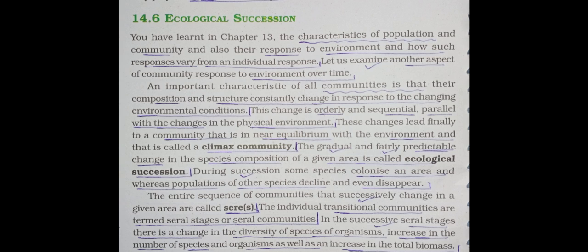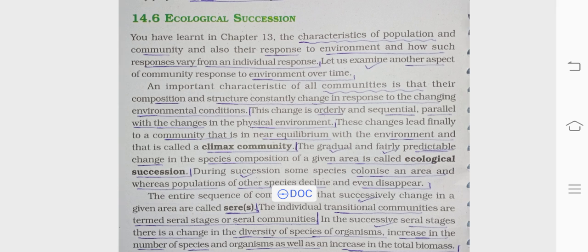Now see the next sentence. The gradual and fairly predictable change in the species composition of a given particular area is known as ecological succession. So it is also an important definition, ecological succession. During succession, some species colonize an area, meaning they increase in number, whereas the population of other species declines, meaning decreases in number, and sometimes it is possible that some species disappear altogether.